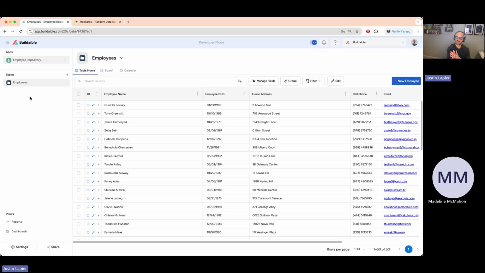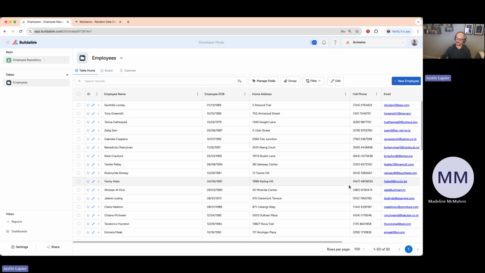Maybe you want all your employees to be able to access this application and see everybody's cell phone and their addresses in case they needed to reach out to someone. But maybe you don't want them to see the employee documents, or the raises and bonuses. With the user roles built into Buildable, you can make a role for them that allows them only to see the employee's information and not those other things. That's the additional beauty of Buildable. With spreadsheets that you're passing around, once you send it around, everybody can see pretty much everything in it. Buildable allows you to do those roles and permission controls.